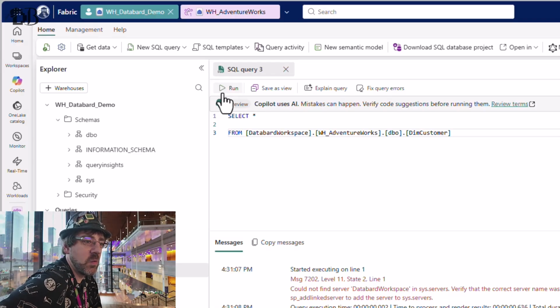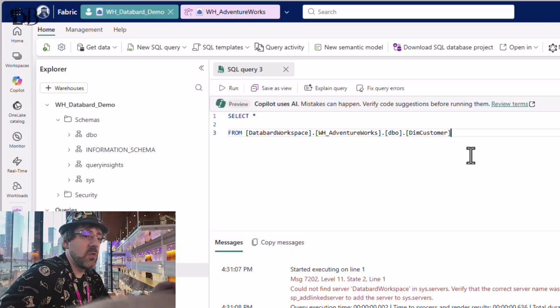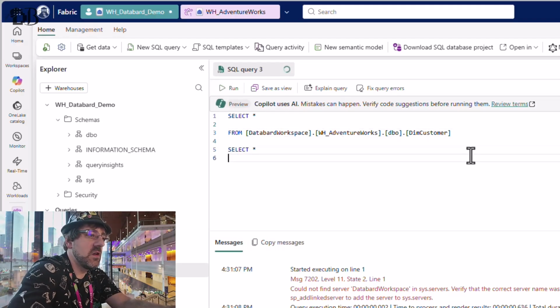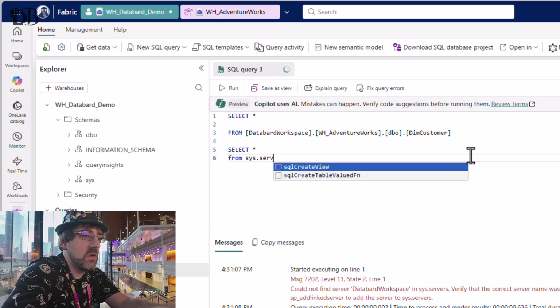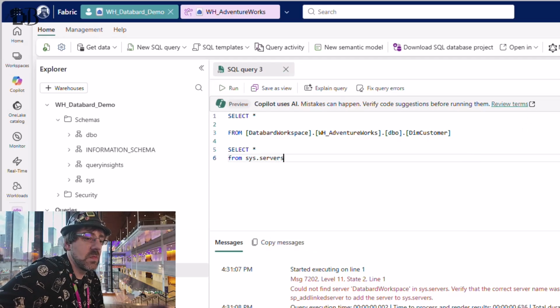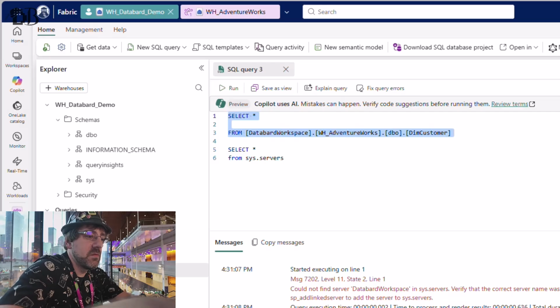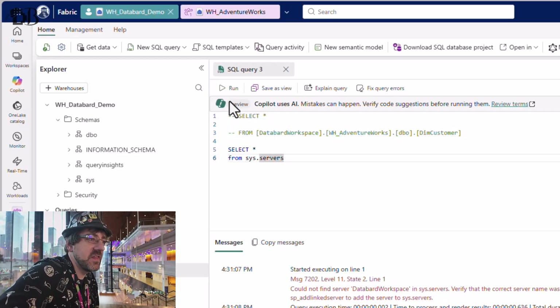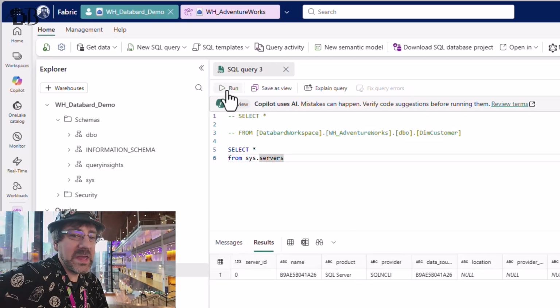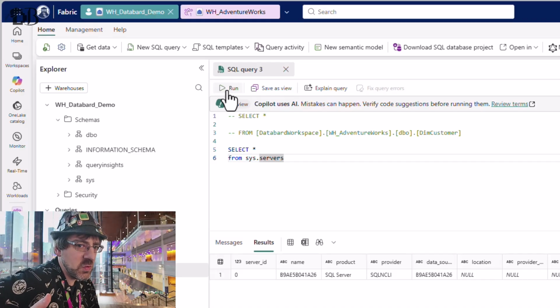Cannot find server, DataBard workspace in sys.servers. So at least it knows to expect a server. But a quick check of select star from sys.servers. We'll comment out the section above. Should tell us that in this case, we can query sys.servers similar to what we could in a SQL Server database environment. But the only entry it looks like it has available is this one here, which is the definition of the workspace itself. It has no way to see the other one.